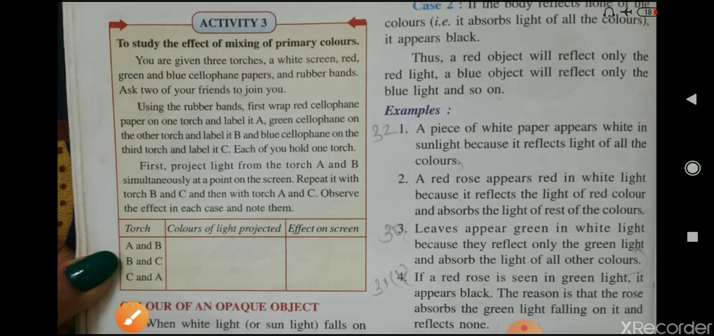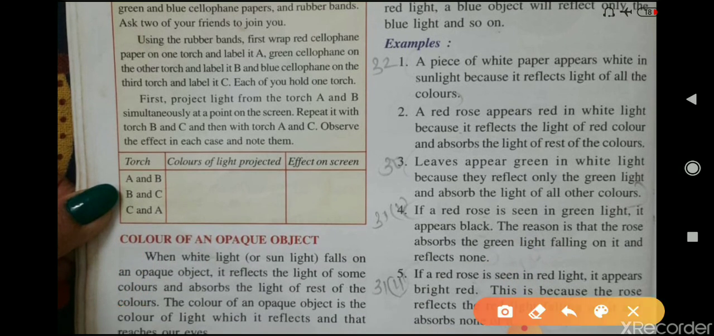Here some examples are given. First one is a piece of white paper appears white in sunlight because it reflects light of all the colors. Now second one is a red rose appears red in white light because it reflects the light of red color and absorbs the light of the rest of the colors. That's why a red rose appears red to us in white light.